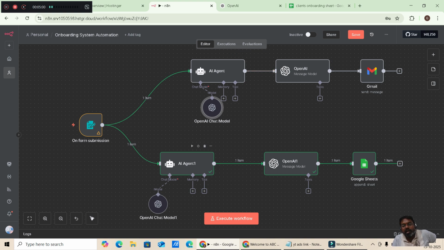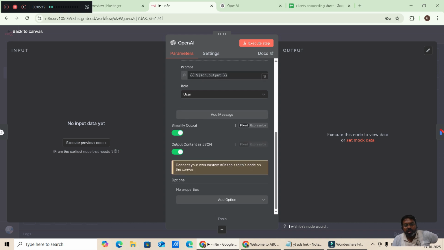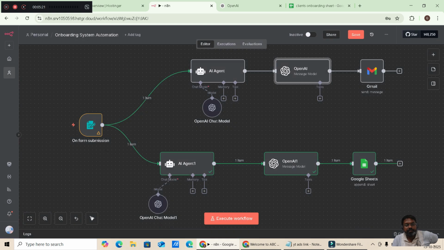I'll give you the prompt first, so we will finish this node side, and then we will finish the other node side. After that, the OpenAI account is created, the same API is set over there, and GPT-4o is taken from the list, output, and everything is done. So it's finished: on form submission, AI agent, OpenAI is done.